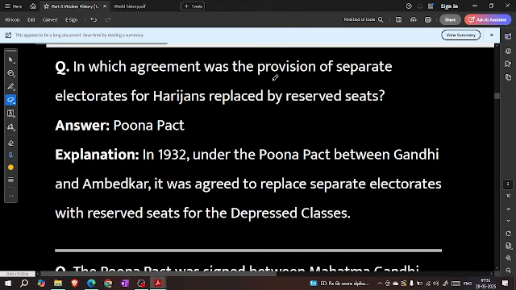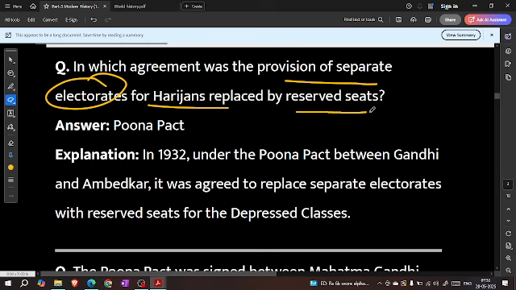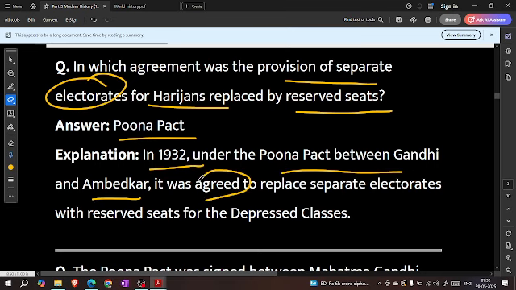In which agreement was the provision of separate electorate for Harijan replaced by reserved seats? Pune Pact. In 1932, under the Pune Pact between Gandhi and Ambedkar, it was agreed to replace separate electorate with reserved seats for the depressed classes.